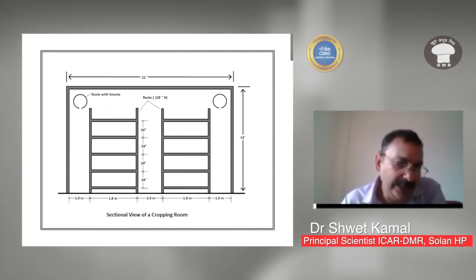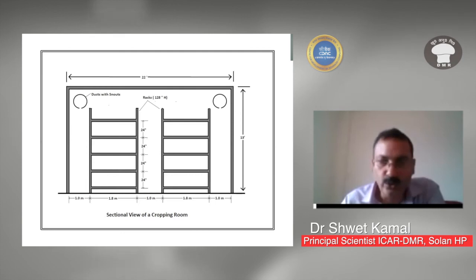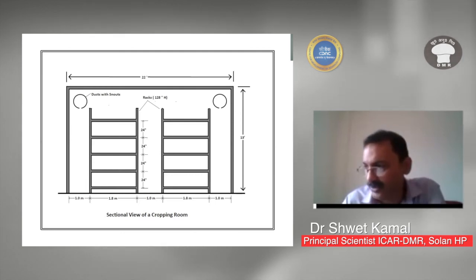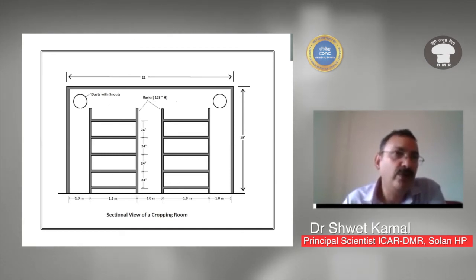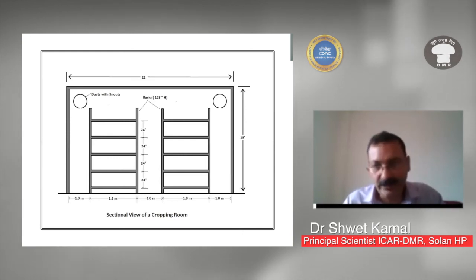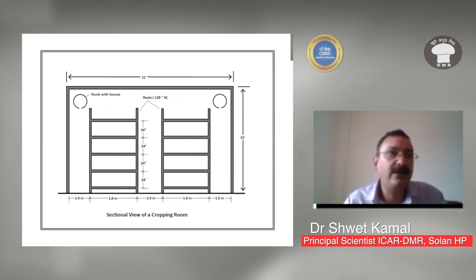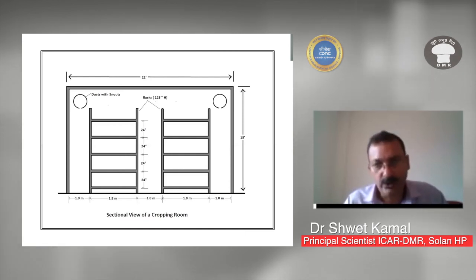Normally, if you are using 2 rows of racks, then you can use 1 or 2 ducts. It depends. If your rack width is very high, like 5 to 6 or 7 feet, then you have to use two ducts on the side near the wall.